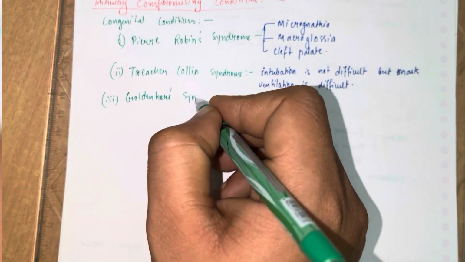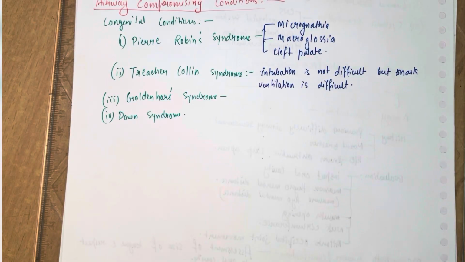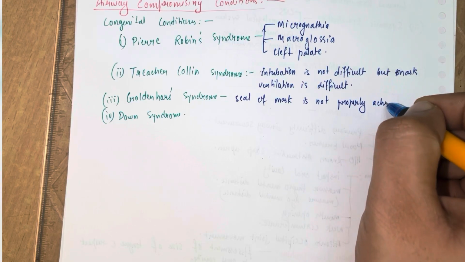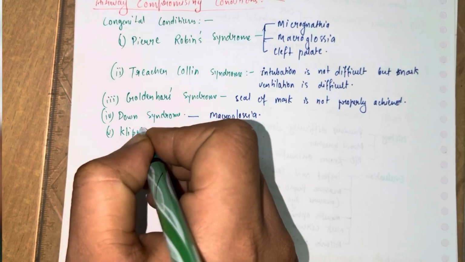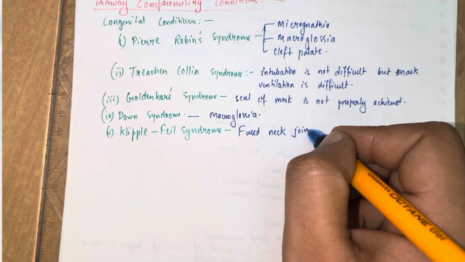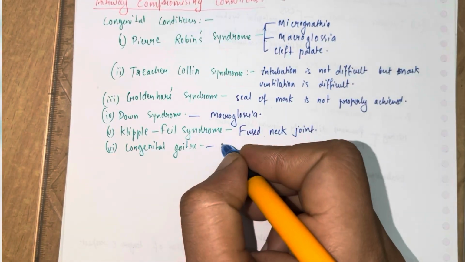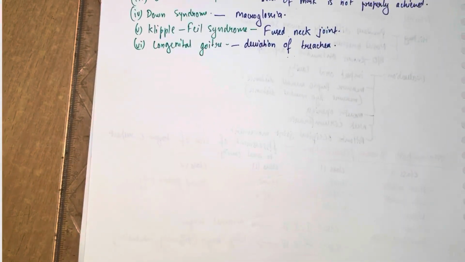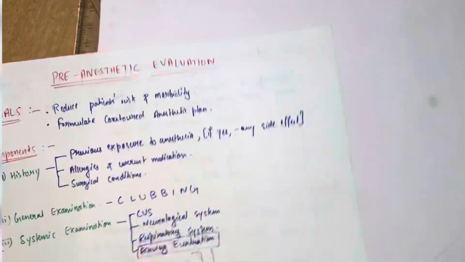Third is Goldenhar syndrome, and fourth is Down syndrome. In Down syndrome, macroglossia is present, and macroglossia causes difficulty in intubation. Fifth is Klippel-Feil syndrome, which comprises a fused neck joint, and last is congenital goiter. Congenital goiter causes deviation of the trachea, which again causes difficulty in intubation.